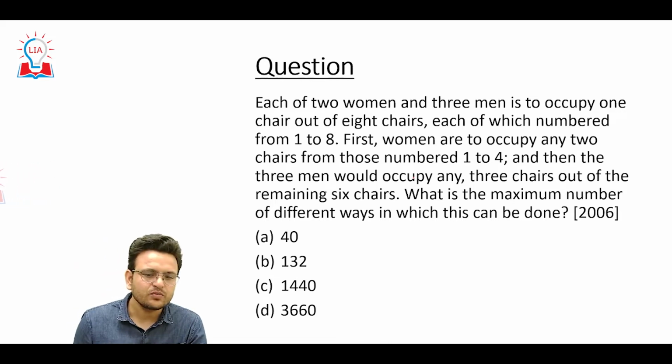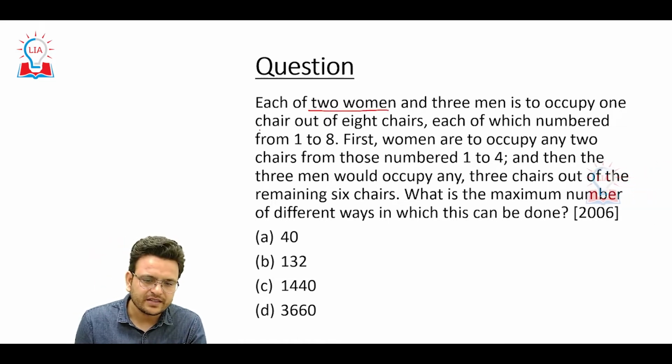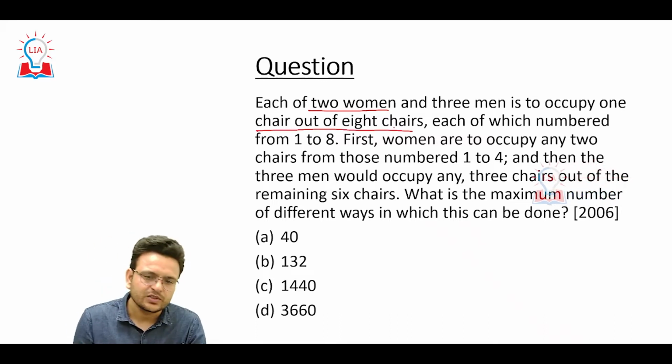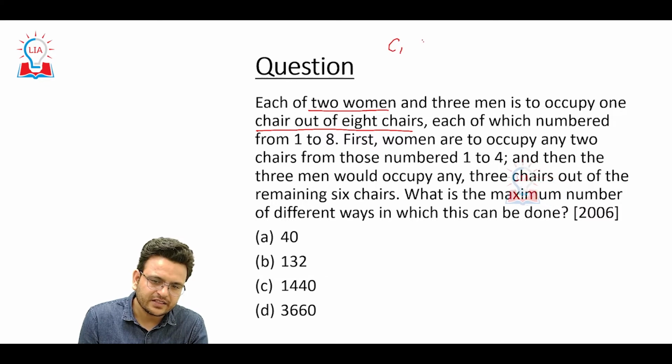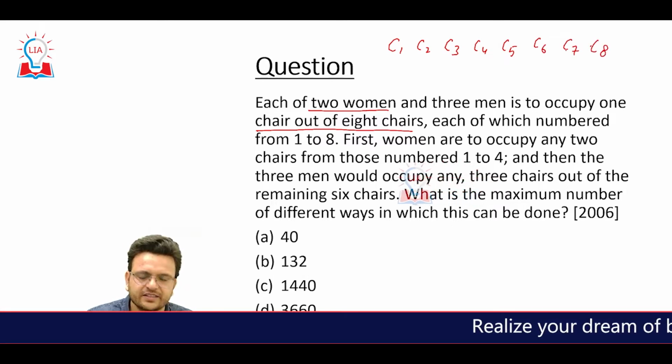Each of the 2 women and 3 men is to occupy 1 chair out of 8 chairs. So there are 8 chairs: C1, C2, C3, C4, C5, C6, C7 and C8.